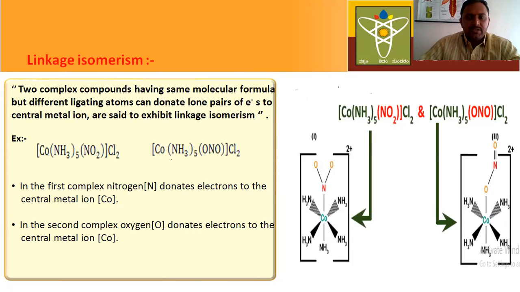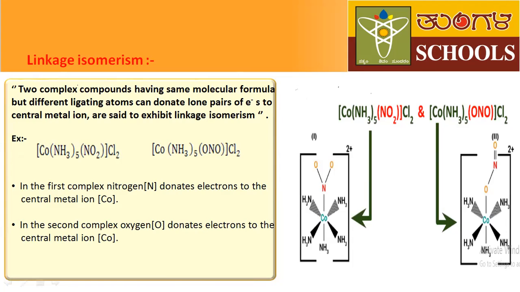Next, let us discuss linkage isomerism. This is the second type of structural isomerism. What is linkage isomerism?